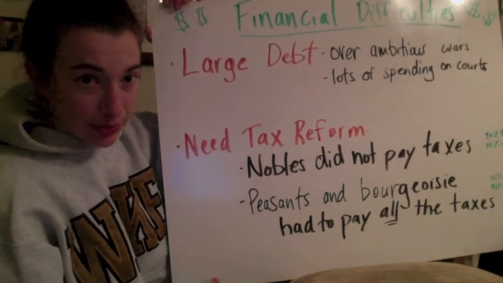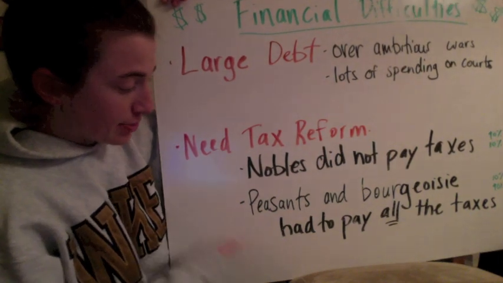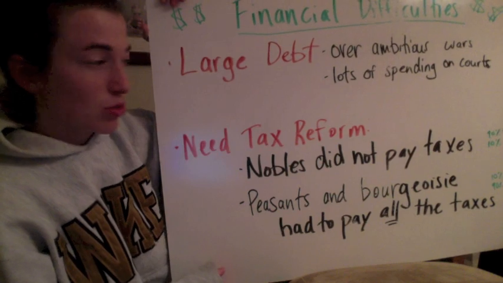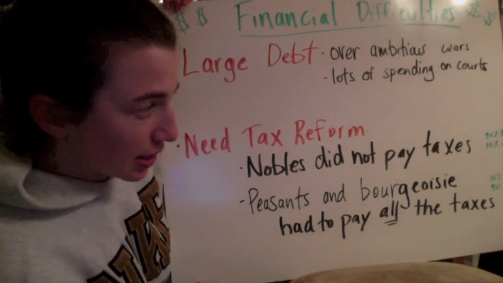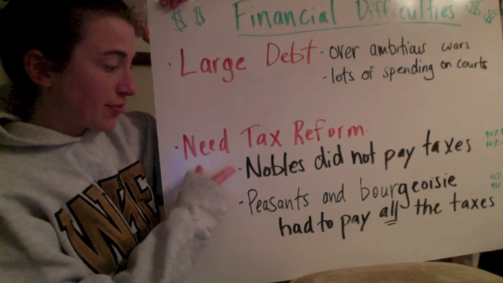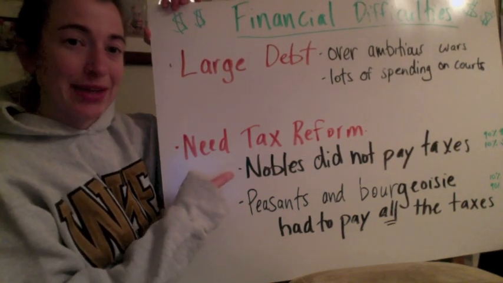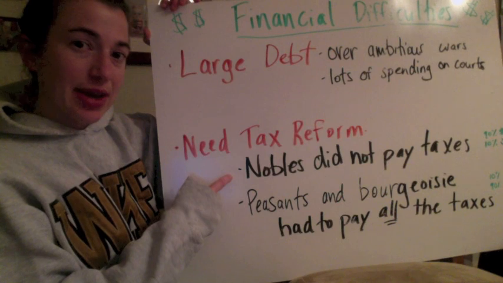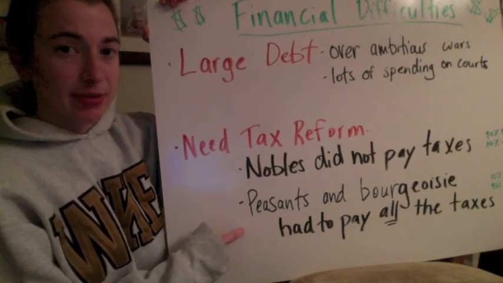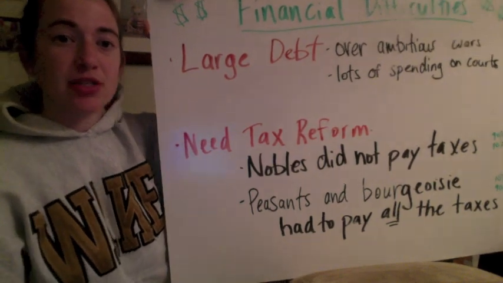This is going to be a problem because though this is 90% of the population, they probably only control about 10% of the money. So when you have the nobles and the clergy who hold 90% of the money not paying taxes, a lot of the burden comes on these people, and they're not going to be happy. So those are the causes of the French Revolution.